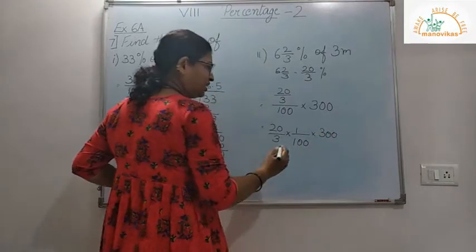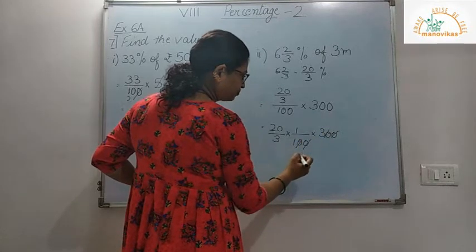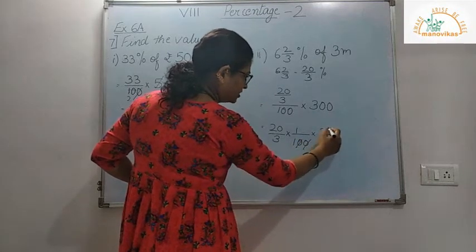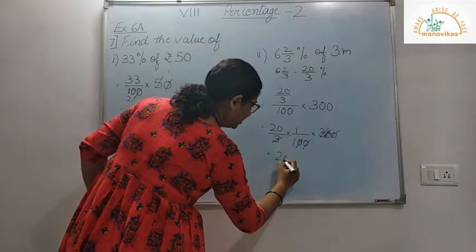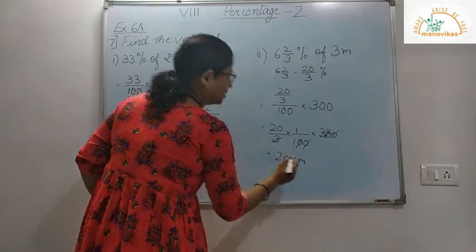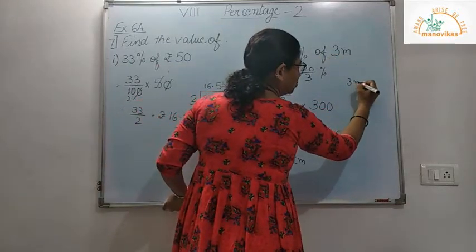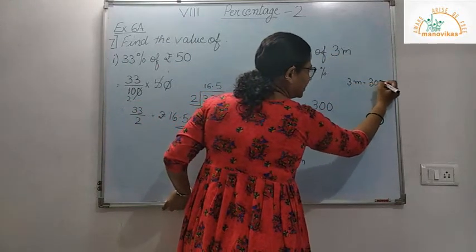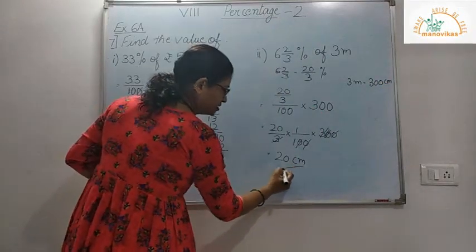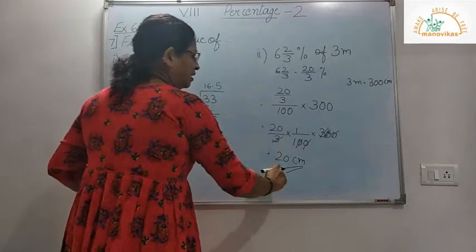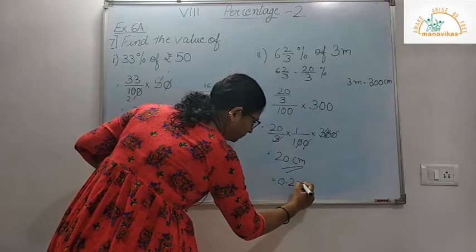So now whatever I can cancel, I will cancel. So I cancel these 2 zeros here also. Then I cancel 3 with 3. Now I get it as 20 centimeters, because we have already written 3 meters which is equal to 300 centimeters. So I get my answer in centimeters, that is 20 centimeters. If I want to write it in meters, it will be 0.2 meters.